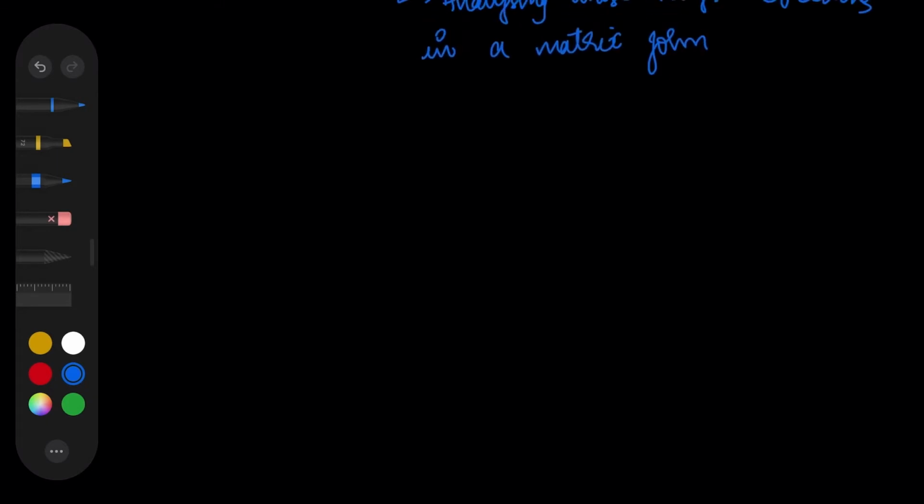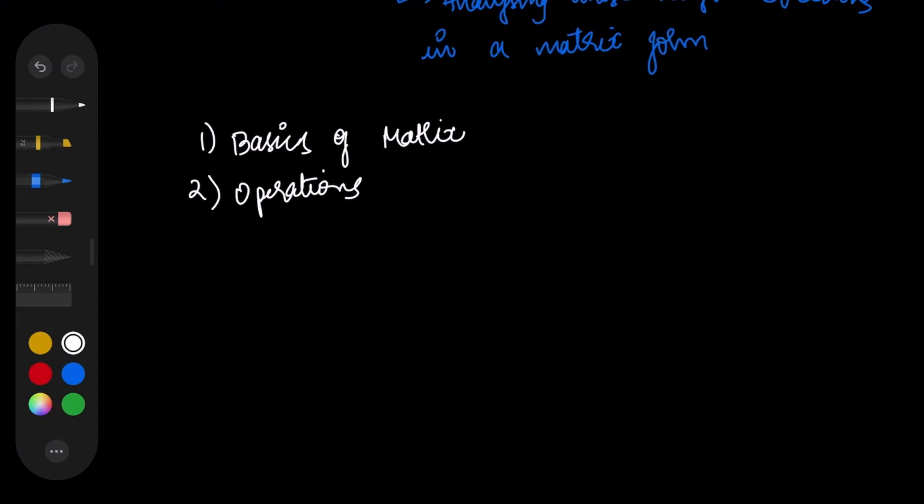So firstly, we'll understand the basics of a matrix, or what is a matrix, etc. We'll also understand the different operations that happen on a matrix, such as finding the transpose of it, finding the determinant of a matrix, finding the adjoint of a matrix. Like that you'll be knowing all these concepts in this playlist, and even more than this. So finding the inverse of the matrix, etc.